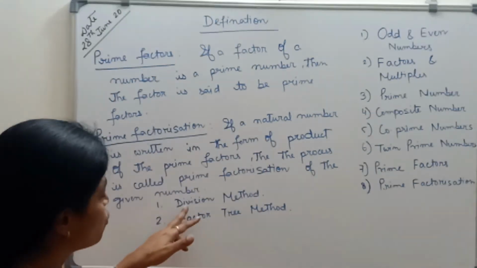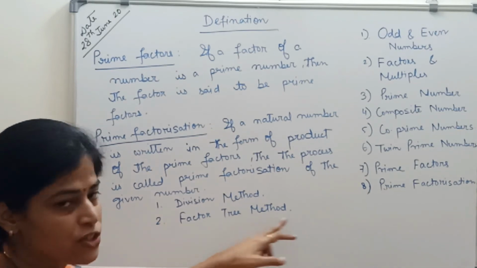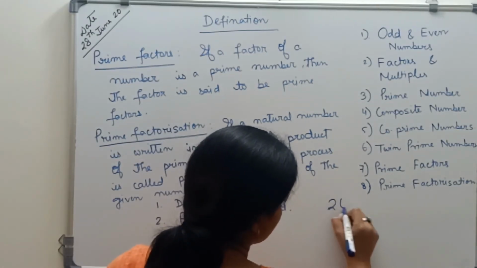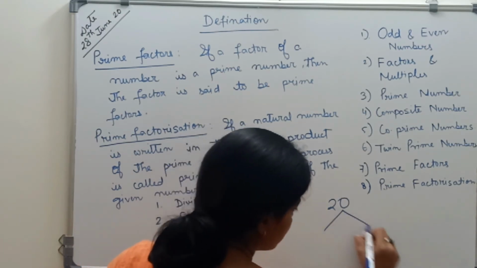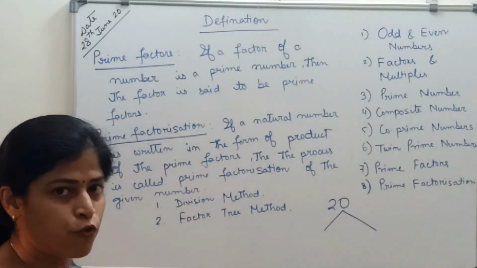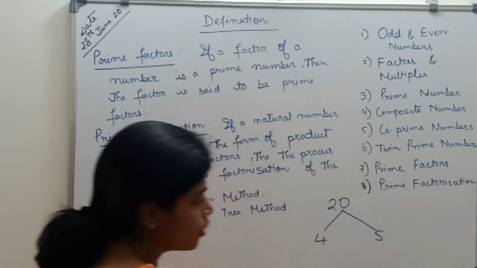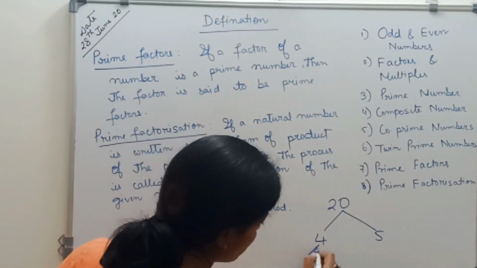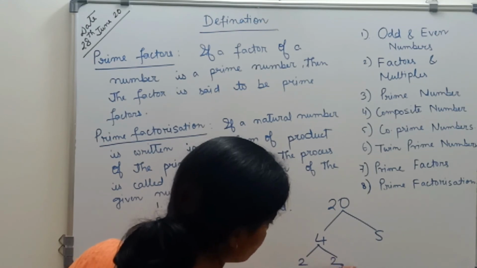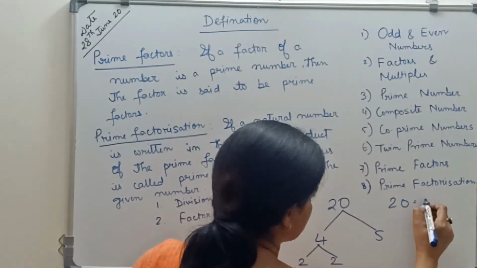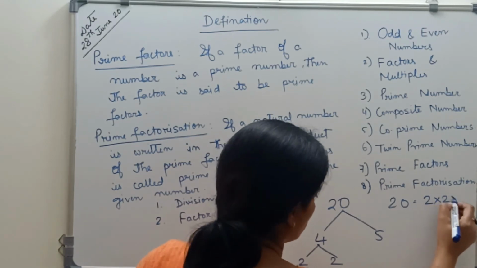Now how to do it in the factor tree method? Same way, suppose I take 20. For this 20 I can write 4 into 5, 20, and 4 can be written as 2 into 2. So 20 can be written as 2 into 2 into 5.